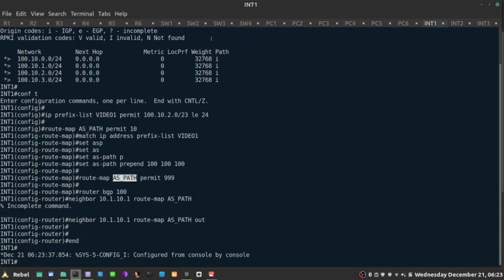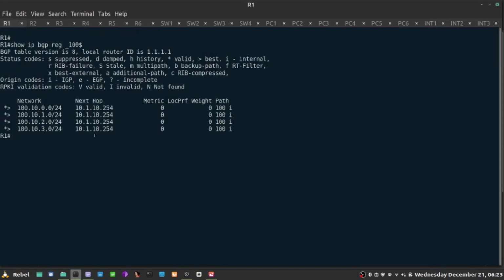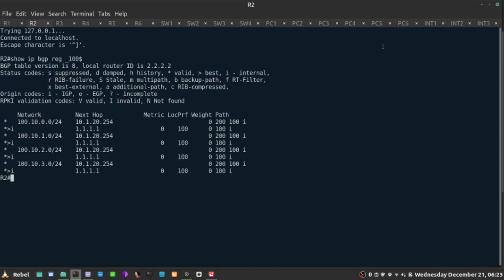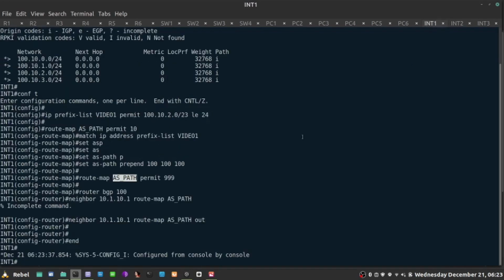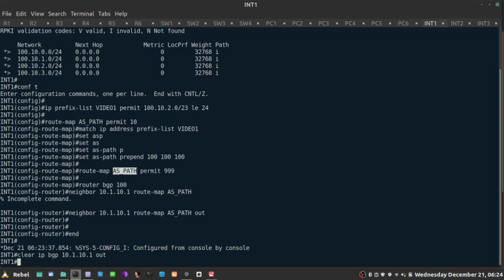What I'm going to do before, because it's not applied yet, I need to actually send the advertisement towards R1. Let's go back to R1, check what the path is. This is the path. Okay, yeah, we're good. And now I'm going to say clear IP BGP for neighbor 10.1.10.1 outbound. I'm going to be sending my BGP table one more time.